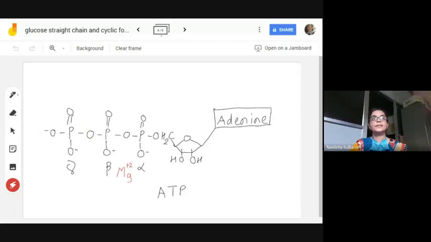I mentioned that this is regulated by allosteric regulation. Let us just quickly see what allosteric regulation is. Allosteric, allo means some other. So this particular enzyme has a binding site for ATP other than the active site. The active site is the site where the substrate binds and the actual catalytic reaction takes place. That is called the active site. It is a small site. We will see later on when we study enzymes. It is a small site, a cleft, a ditch-like structure onto which the substrate will bind and product will be released. Actual catalysis takes place.